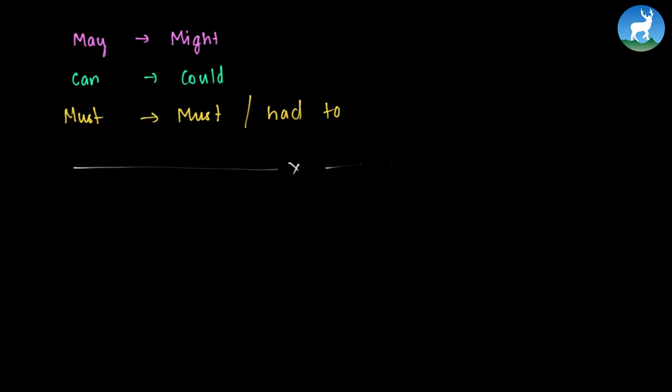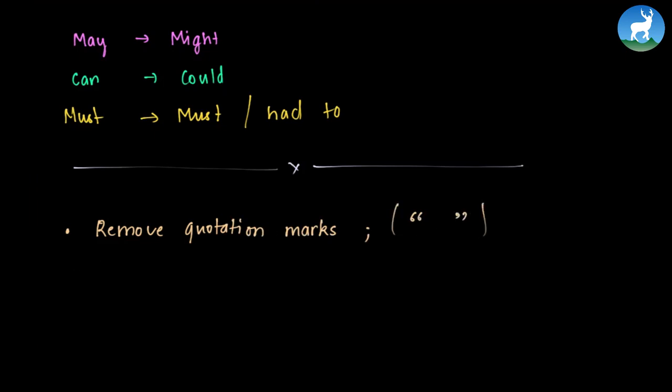In the case of assertive sentences, we need to make several changes. While converting, we first remove the quotation marks, also called the inverted commas. Next, we use that. So we say, Ram said to Sita that, and we continue. In case we have say, we convert it to tell. And for said, we say told.